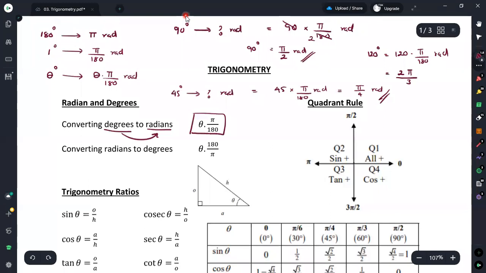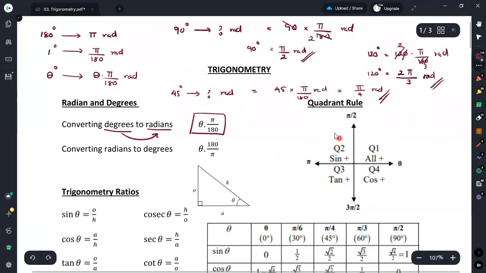The 0 cancels with 0, then this can be cancelled with 2, and this with 3. That is why this 120 degrees equals 2π over 3 radians. This is the way that we convert degree measures into radians.